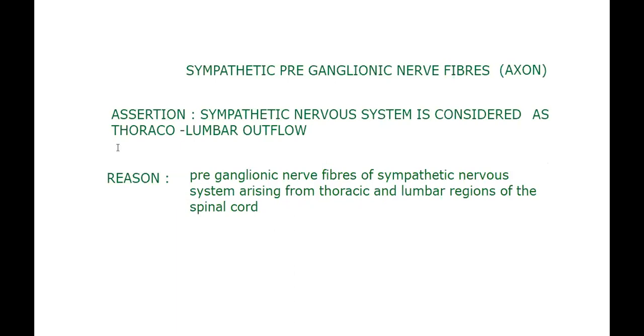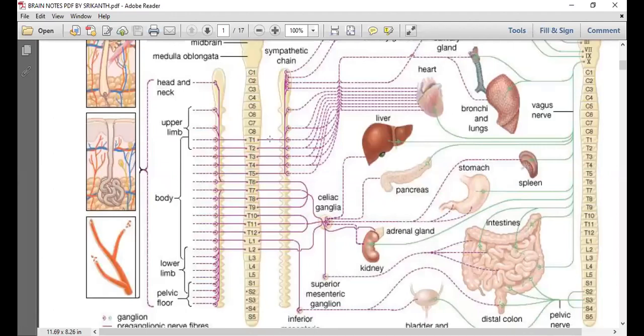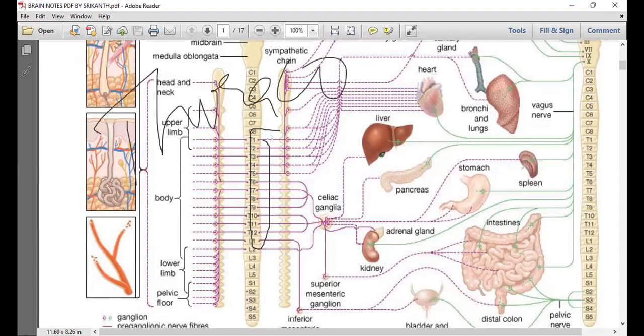So why is it called thoracolumbar outflow? By showing this, I say that the preganglionic nerve fibers are arising from the thoracic and lumbar regions. That means I am signifying here that this is thoracolumbar outflow. Why? Because I showed that in the box.